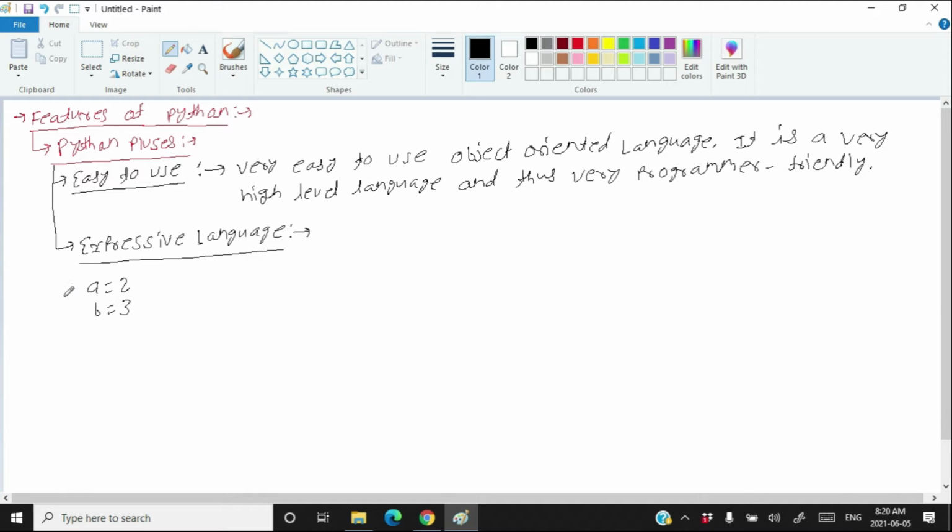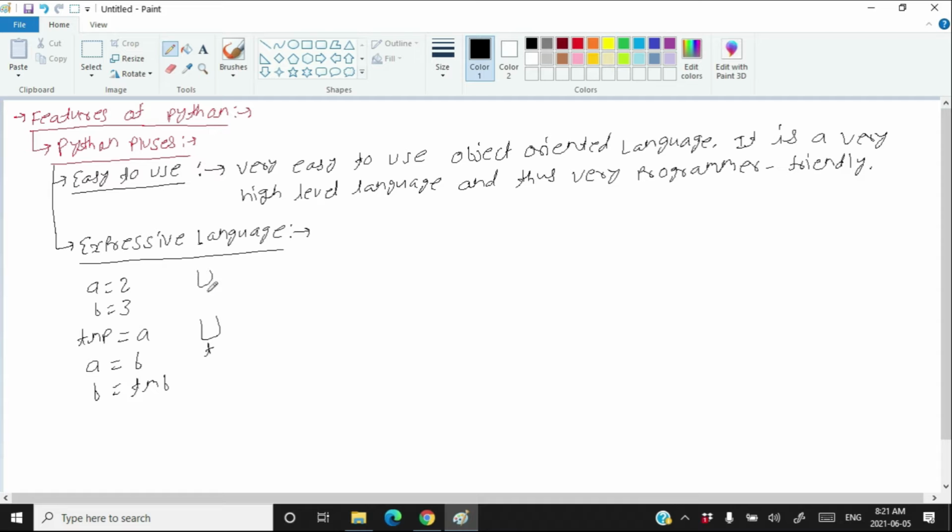What I want is that whatever is in b should go to a and whatever is in a should go to b. To do this, I have to write code like tmp. I am defining one more container and I will put whatever is in a into tmp. Then I will write a is equal to b, then b is equal to tmp. After these three operations, a and b will be swapped. Suppose this is tmp, I am just writing it as t. Inside tmp, I am going to put whatever was in a.